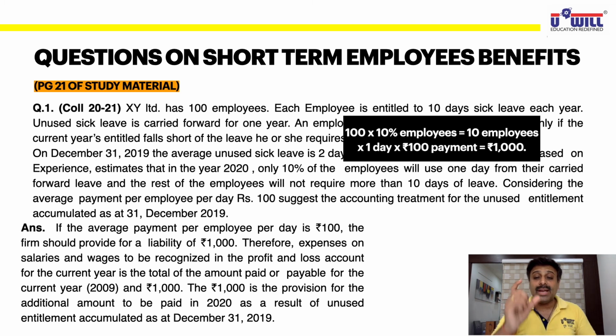So it is accumulating type of leave and non-vesting type of leave. So whatever is the estimated amount for the next year, that amount we debit to the P&L account as well as show on the liabilities side. Why liability? Because it is unused and the employee is going to use it in the next year. I hope everyone is clear with the answer of this. You can pause the video and write down this answer over here as it is shown on the screen, plus those calculations also.